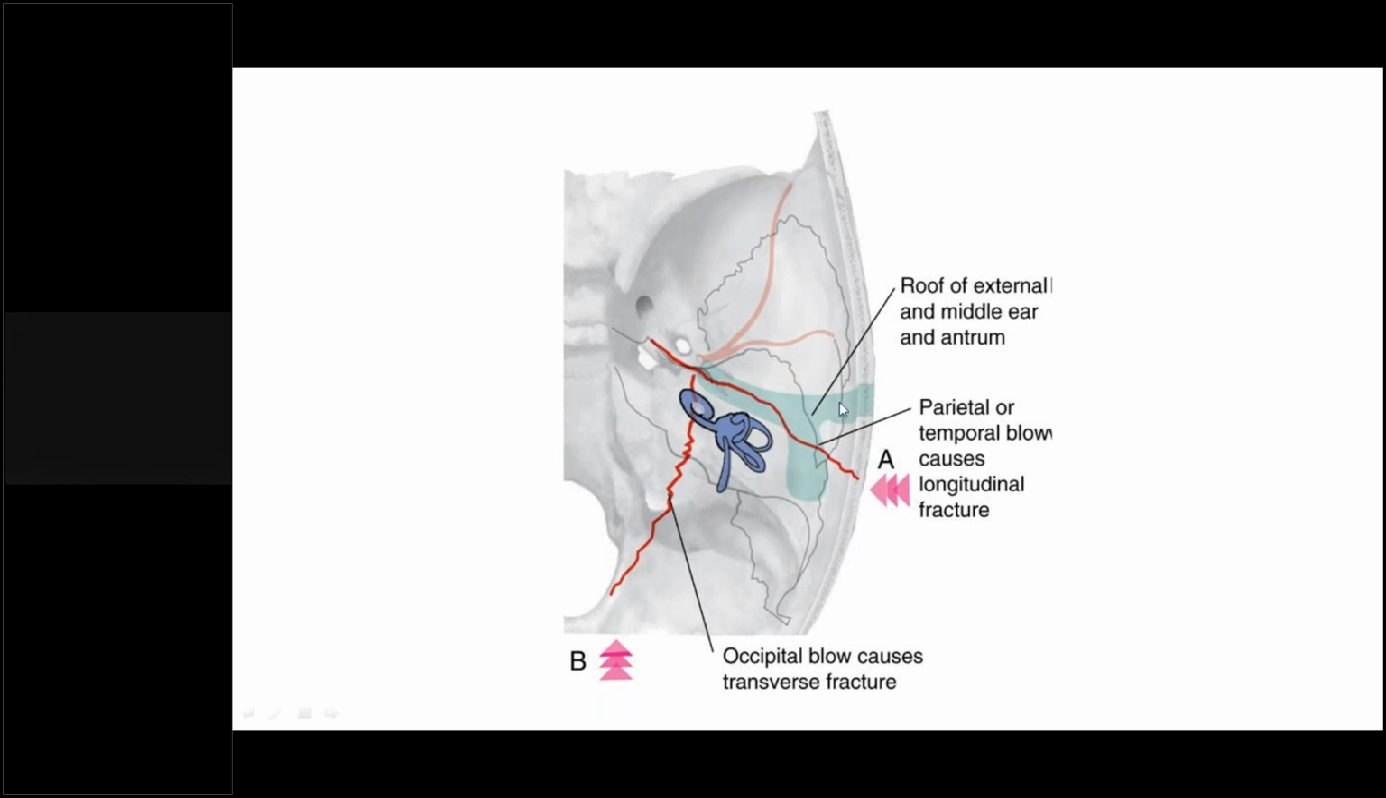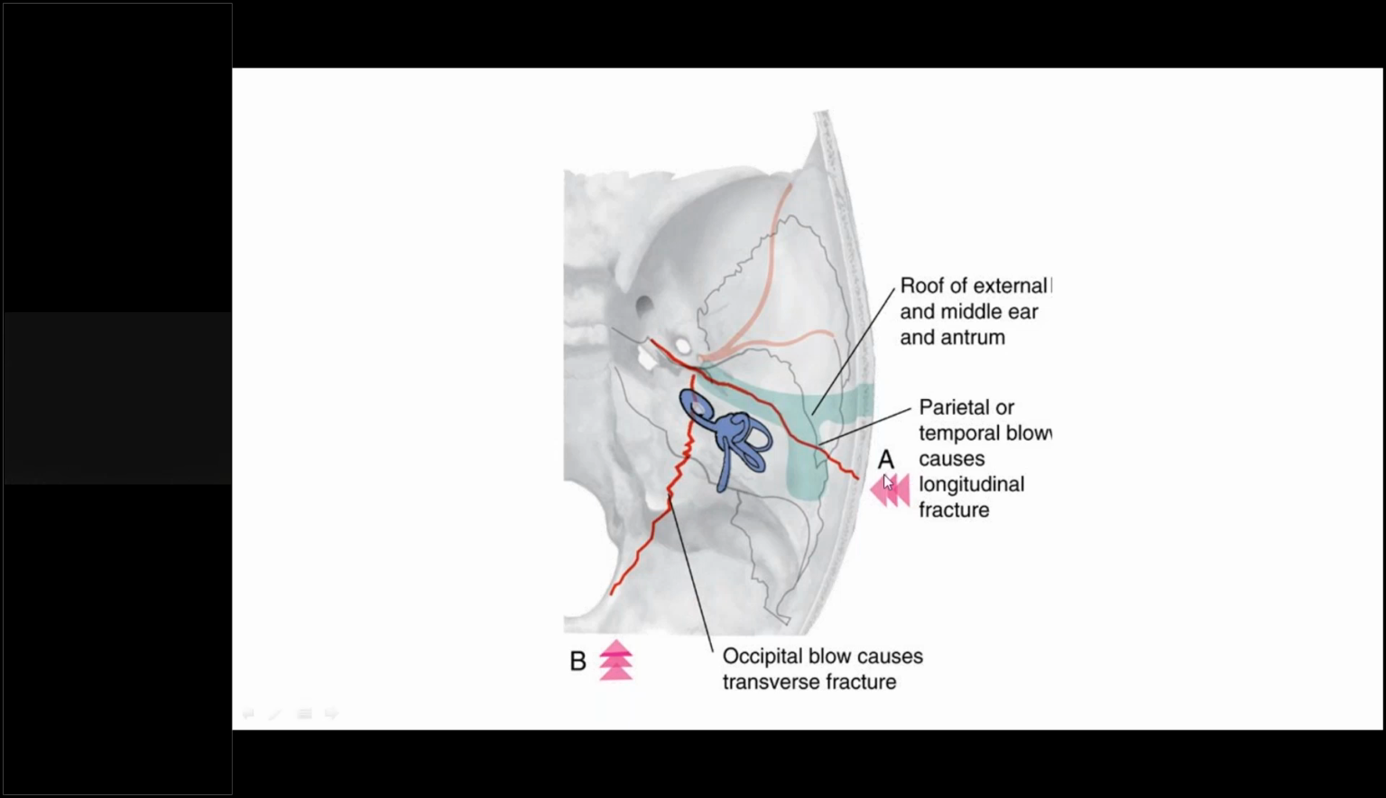According to the collision, or the impact, there are two types of fractures observed in the temporal bone. This is type A, which is a longitudinal fracture, when we have an impact from the parietal side. We have the parietal bone, occipital bone and frontal bone in the skull, right? So when the impact is on the parietal or temporal skull, this type of fracture occurs in the temporal bone. This is also known as a longitudinal fracture.